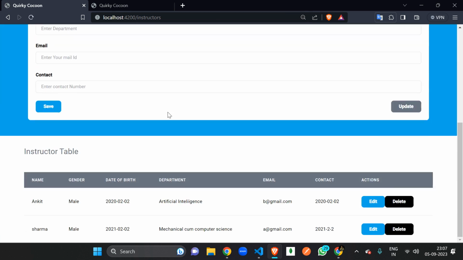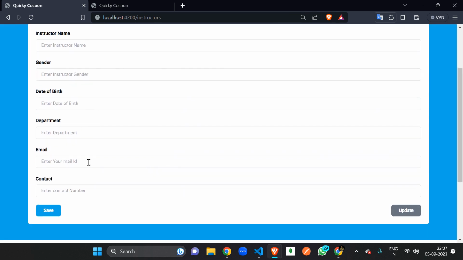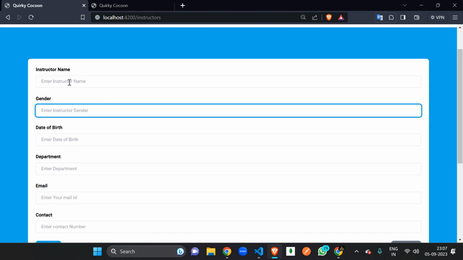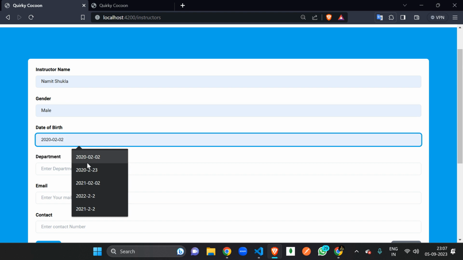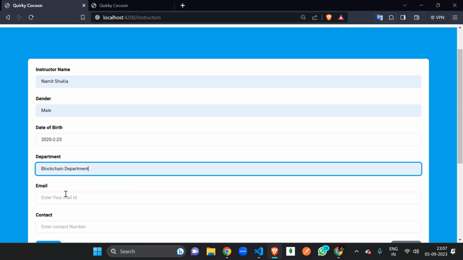Let's refresh. I think it's not created. Maybe something is wrong here, right? Let's try one more time. Male, date of birth, 2020 to 23. Department is blockchain.